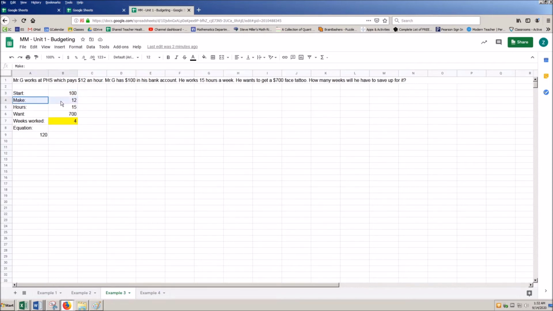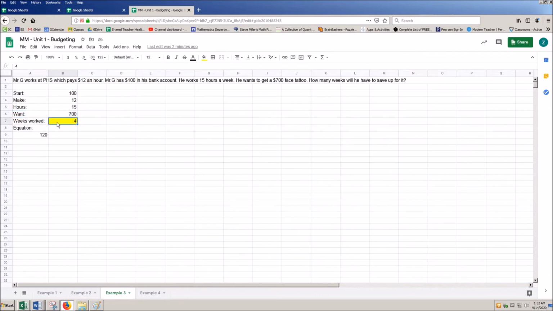I make $12 an hour. So again, here, $12 an hour, I'm just going to put 12. Hours worked, here's 15. So here I had 15 hours a week that I was working. What I want is the cost is $700. So I want $700 for this face tattoo. Me and Mike Tyson are going to match.